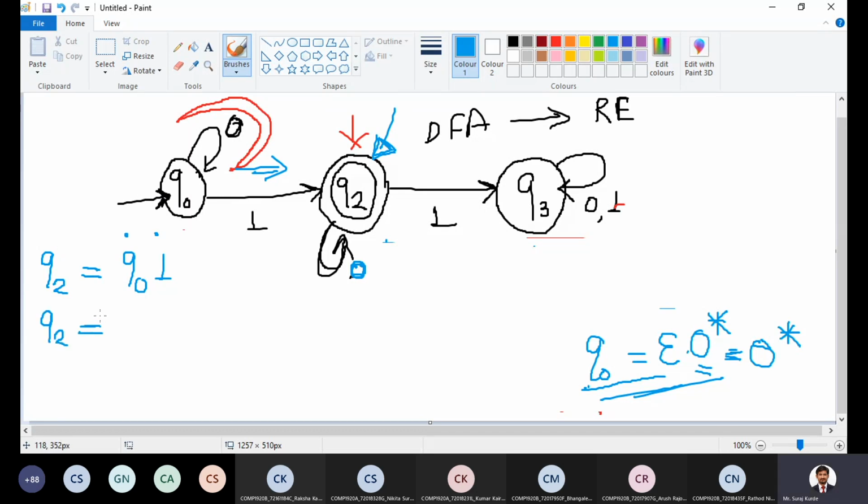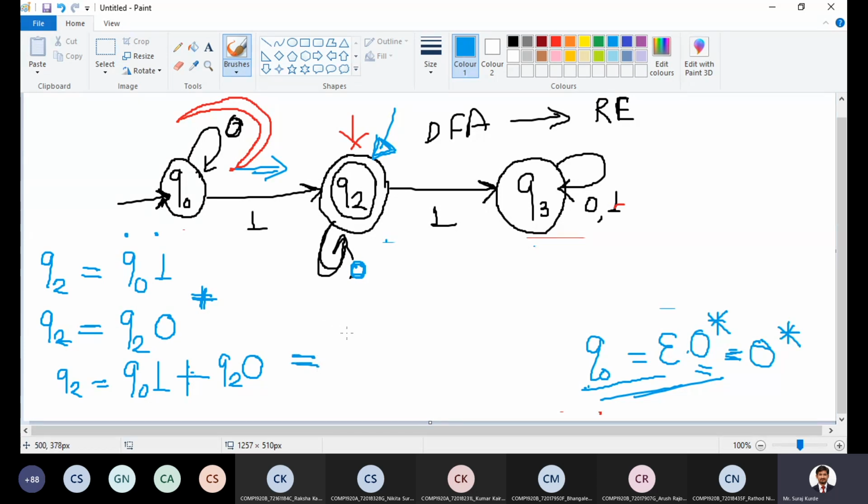What is the second option? If the current state is Q2 and input is 0, the next state is Q2. So we have two options, from Q0 and from Q2. From both these states, we can move to the Q2 state. Just write it in a single expression: Q2 = Q0 1 + Q2 0.